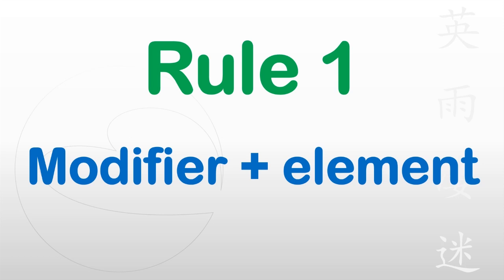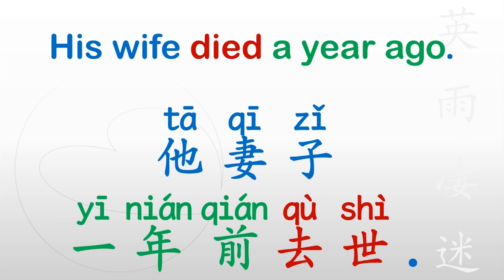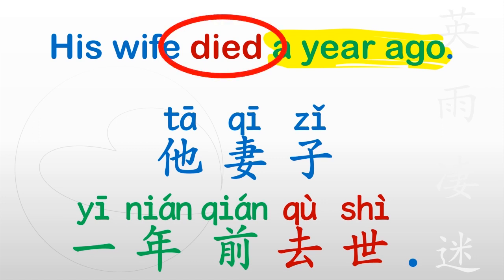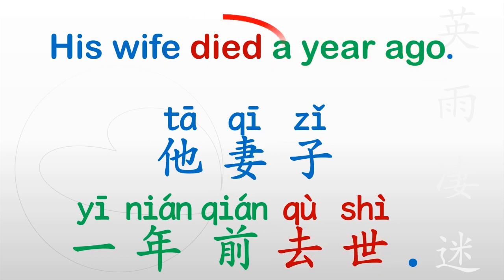For example, his wife died a year ago. 他妻子1年前去世. A year ago is a modifier for this event, the dying. Unlike in English, it's placed right before the element being modified. You can add more information on how or in what circumstances that this event happened. You just need to place this information before it.